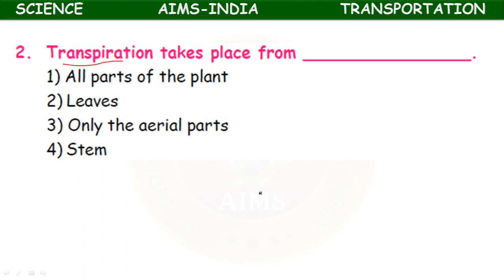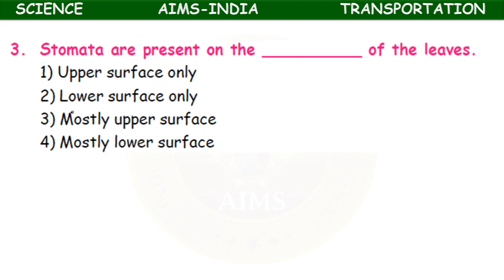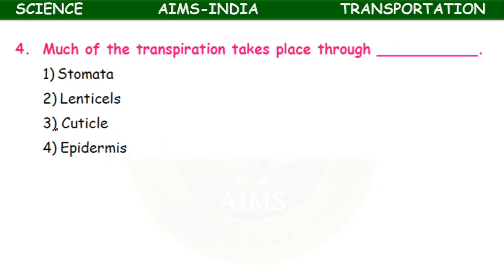If it takes place through leaves, stomata are involved. If it takes place through stem, lenticels are involved. So only the aerial parts is the right answer. Stomata are present on the dash of the leaves: upper surface only, lower surface only, mostly upper surface, mostly lower surface. No doubt the stomata are present both on upper surface and lower surface, but maximum number of stomata are present on the lower surface, so mostly lower surface.